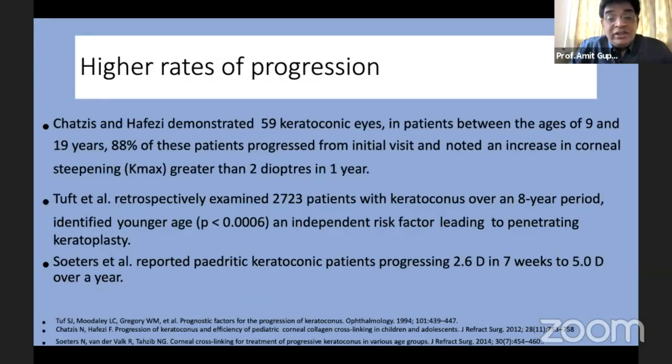Similarly, there's another study of more than 2,700 patients over an 8-year period, and they identified younger age as an independent risk factor leading to keratoplasty in patients with keratoconus. And Sotter et al. also reported that patients were progressing even up by 2.6 diopters very early, 2 to 5 diopters over a year.